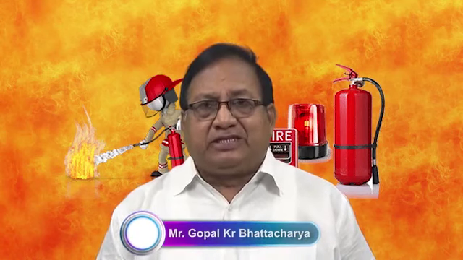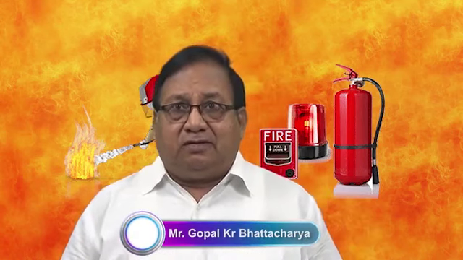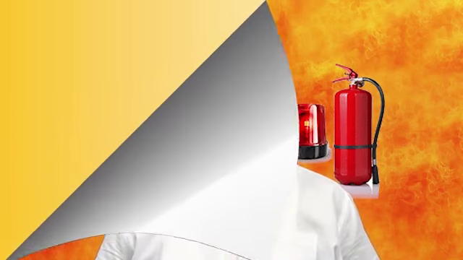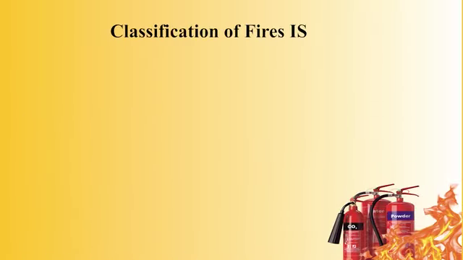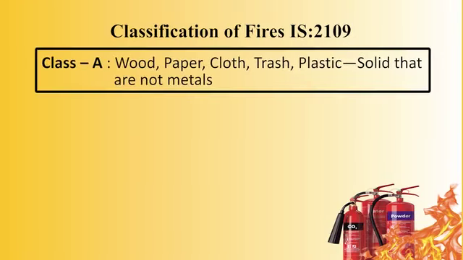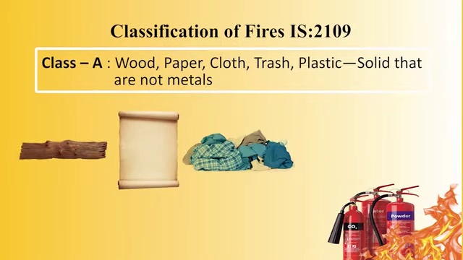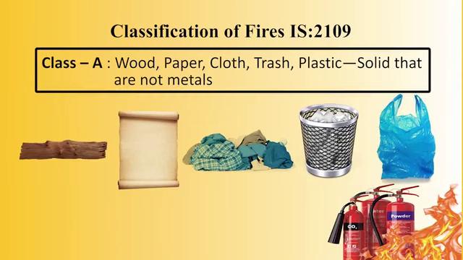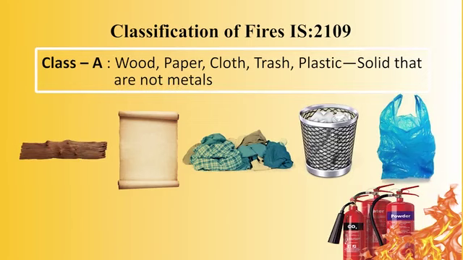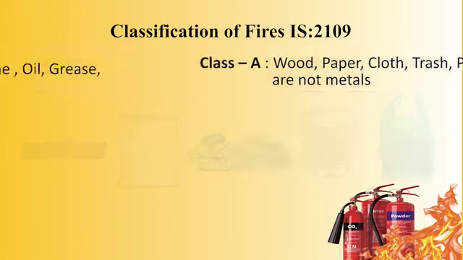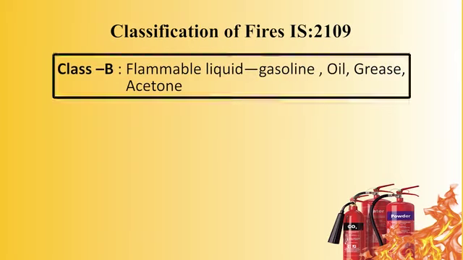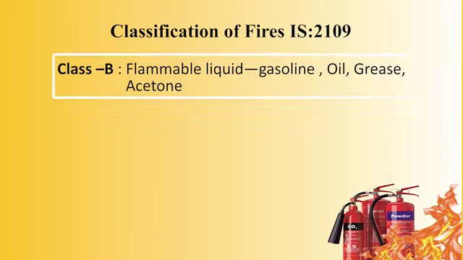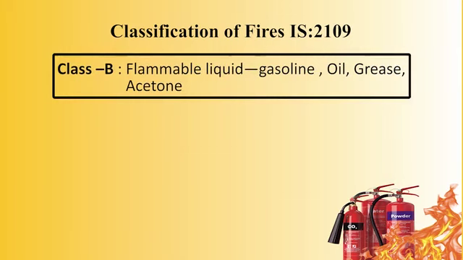Now we'll go for the classification of fire. How we have classified the fire as per Indian standard. We have classified the fire in 4 classes. Class A: wood, paper, cloth, trash, plastic, solids that are not metals. This is class A. Class B: the flammable liquids, gasoline, oil, grease, acetone, etc.